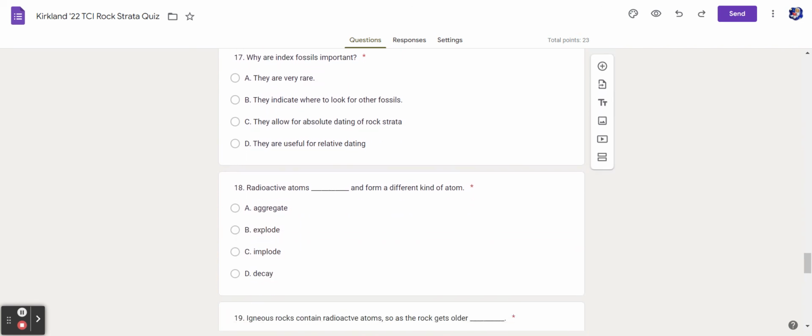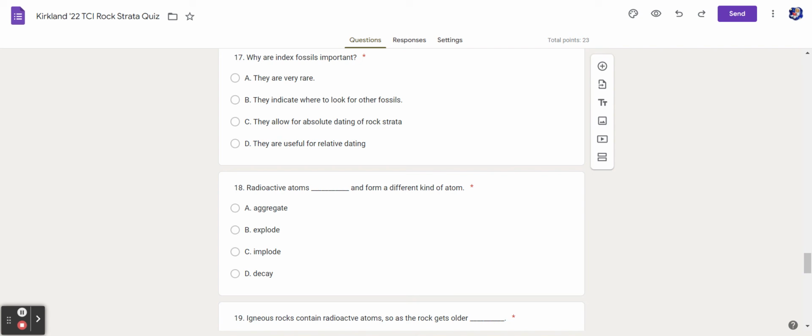17. Why are index fossils important? A. They are very rare. B. They indicate where to look for other fossils. C. They allow for absolute dating of rock strata. Sorry, that was C. D. They are useful for relative dating.